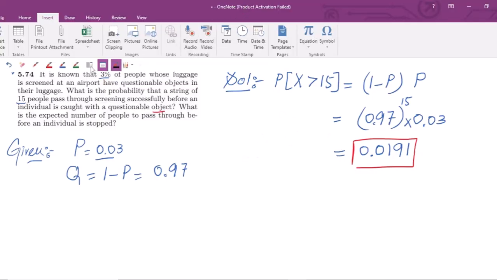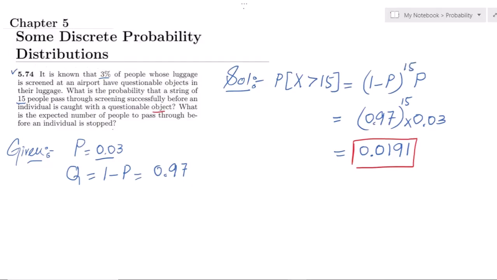Now in order to solve the second part of my question, in which we want the expected number of people to pass through before an individual is stopped, this is related to the expected value of the geometric distribution. To write the expected value of the geometric distribution, I have a formula that is (1 minus p) divided by p.